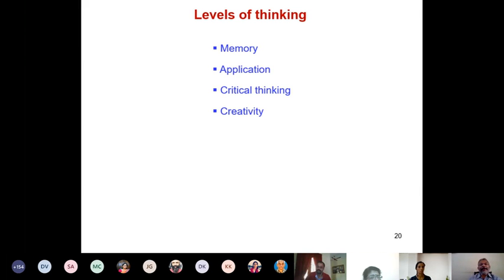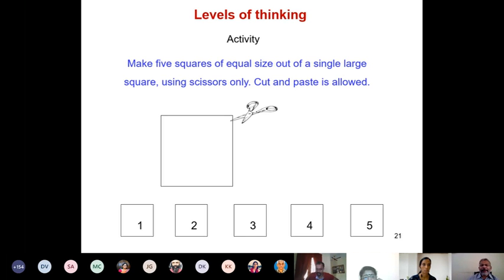And finally creativity. About creativity, there is no doubt. Everybody uses this term. So let me give you now a question which you have to solve. And this is the question. Make 5 squares of equal size out of a single large square using scissors only. Cut and paste is allowed. I will give you half a minute to please look at this slide and read it for yourself. Then I will further discuss about it.